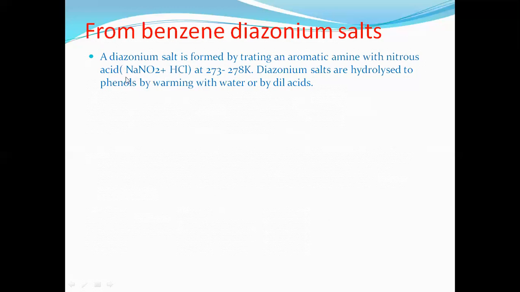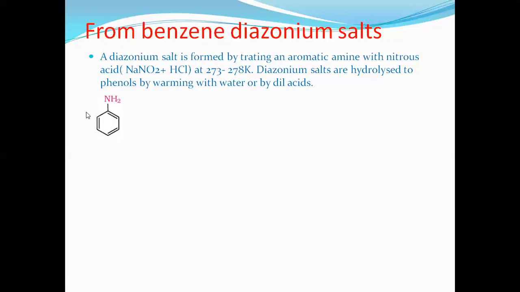By combination of sodium nitrite with HCl, at 273 to 278 Kelvin. Once we get the benzene diazonium salt, it is hydrolyzed, that is, water is added, to give phenols by warming with water or by dilute acids.